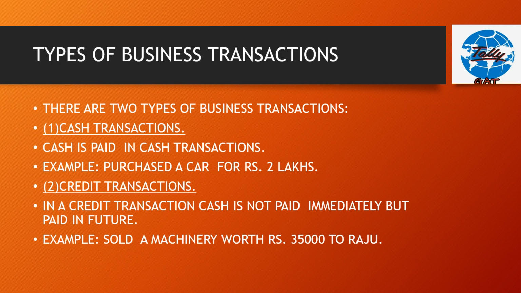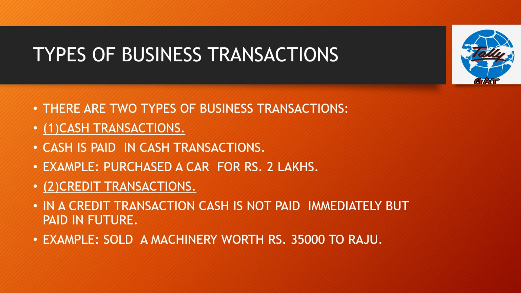So we should know what are the types of business transactions. There are two types of business transactions. Number one is cash transactions. In cash transactions, cash is paid immediately after the transaction. For example, purchase a car for rupees 2 lakhs. Rupees 2 lakhs is paid immediately after purchasing the car.